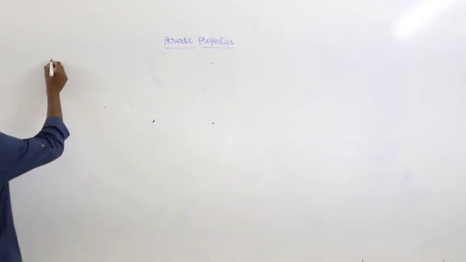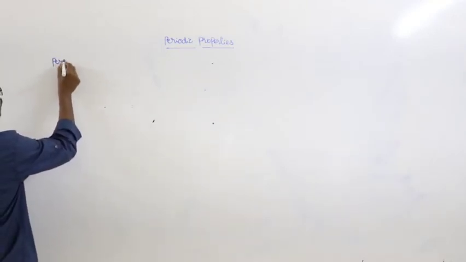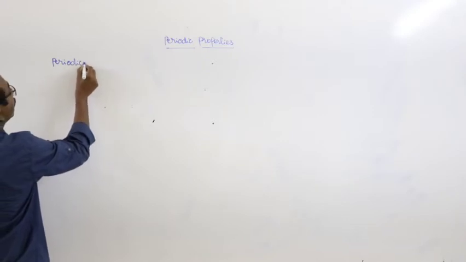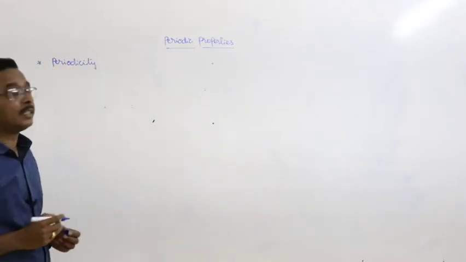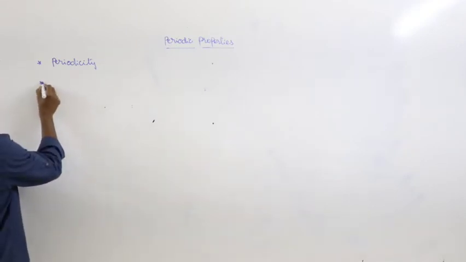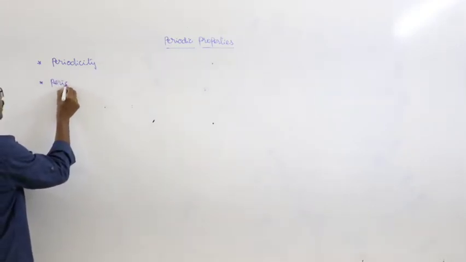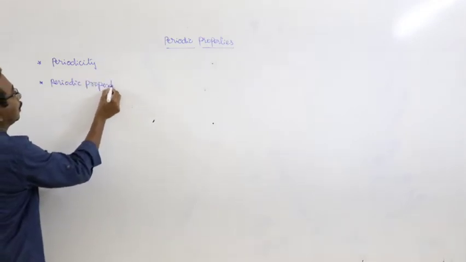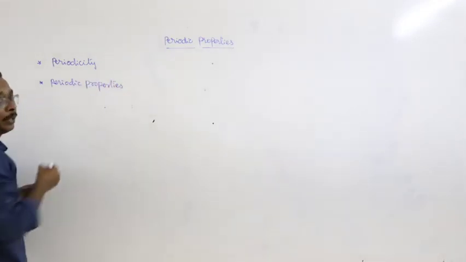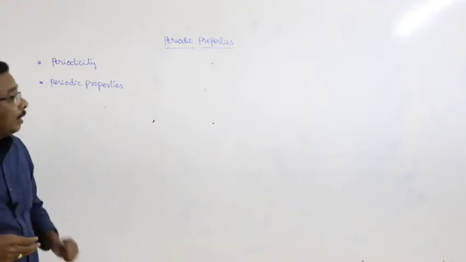But what is periodicity? And what about the periodic properties?